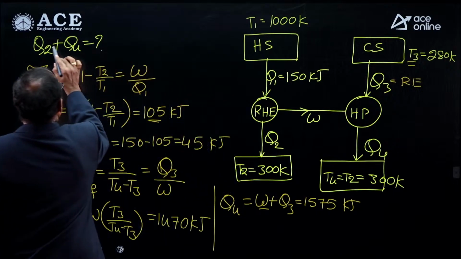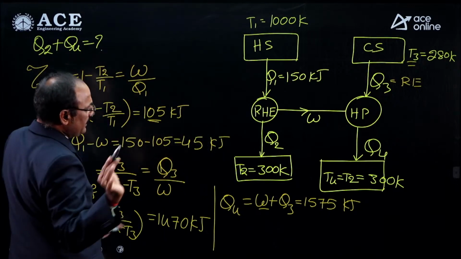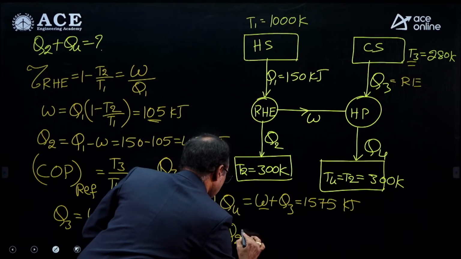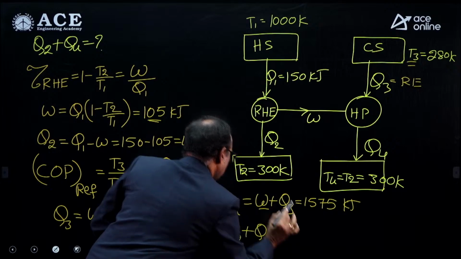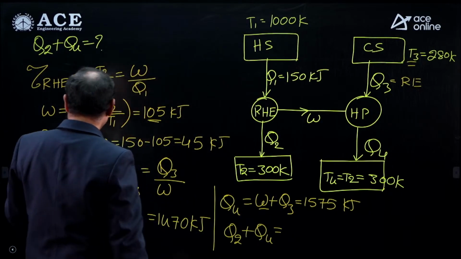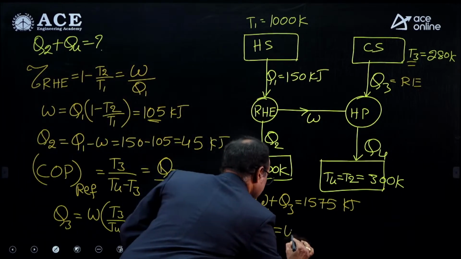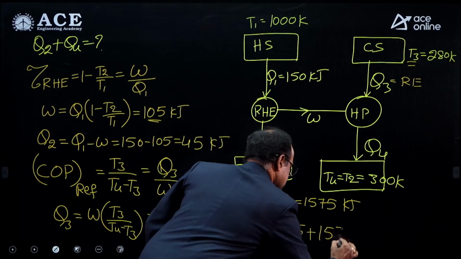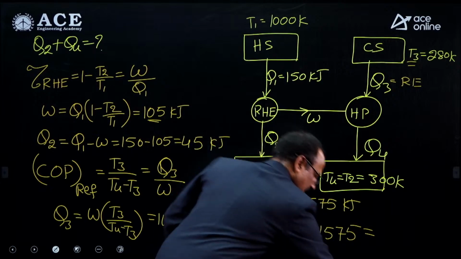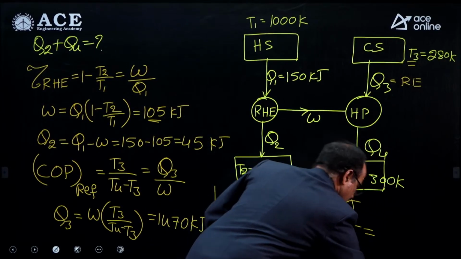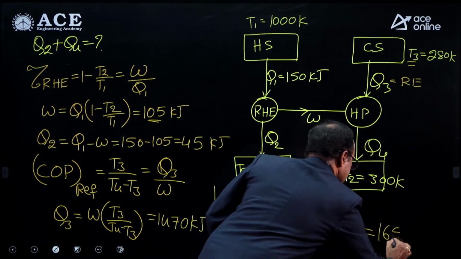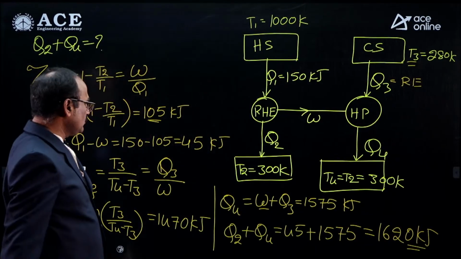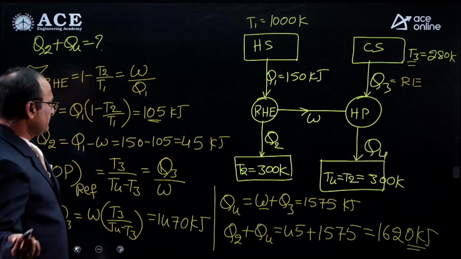Then the total heat rejected to the atmosphere is Q2 plus Q4, which is 45 plus 1575, giving around 1620 kilojoules. That is the answer, the total heat rejected to the atmosphere by both devices.